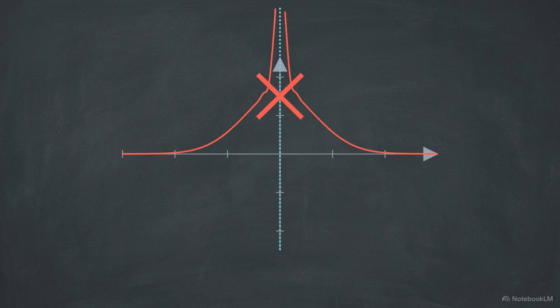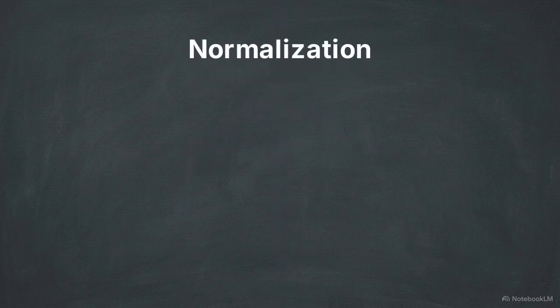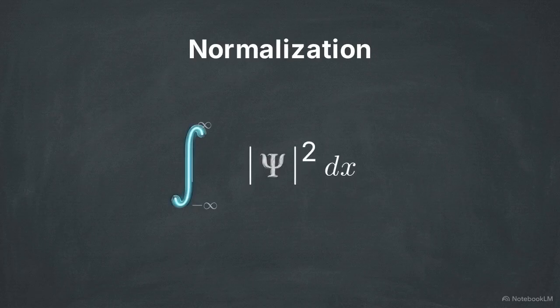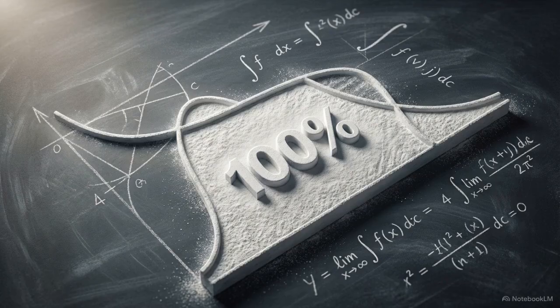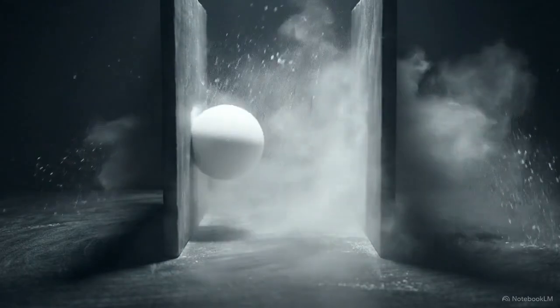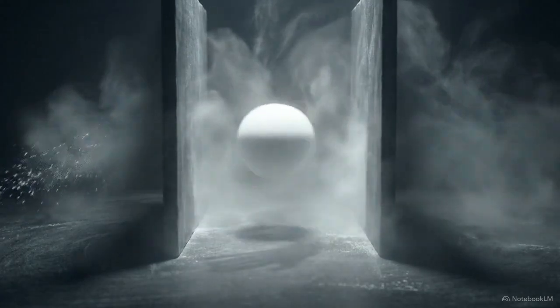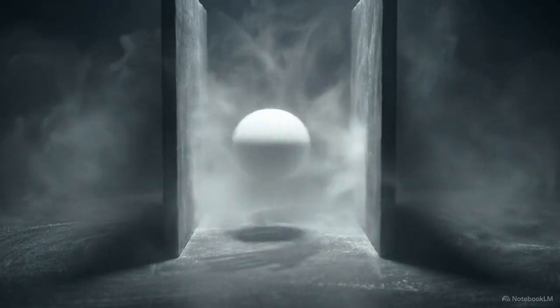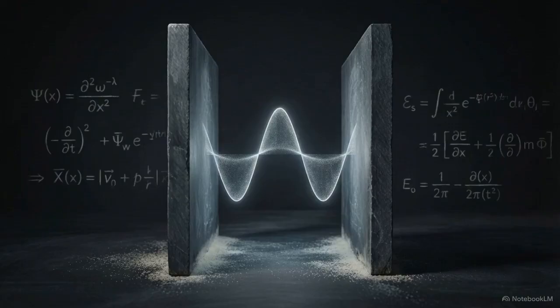There is an additional, strict physical requirement: normalization. If you integrate the probability density over all possible space, the result must equal exactly 1. This ensures there is a 100% chance the particle actually exists somewhere in the universe. To test how these axioms work in practice, we use a standard conceptual model, a single particle trapped in a one-dimensional box. We will examine its lowest possible energy configuration, known as the ground state.